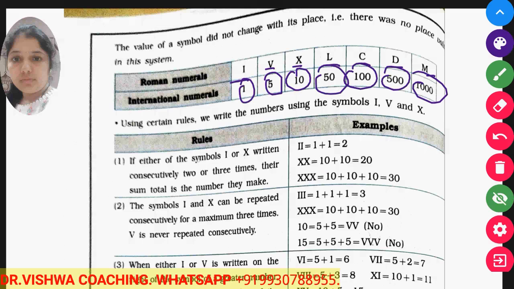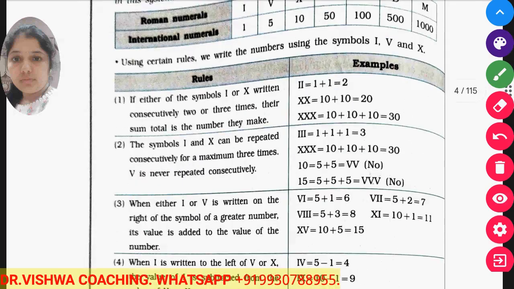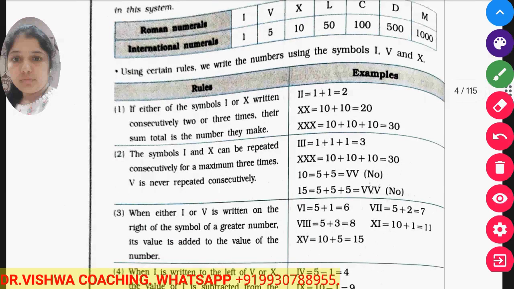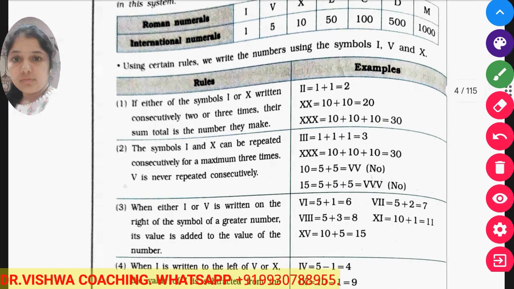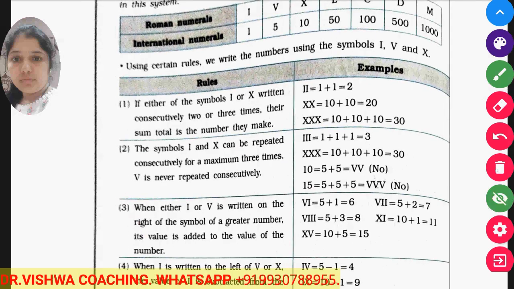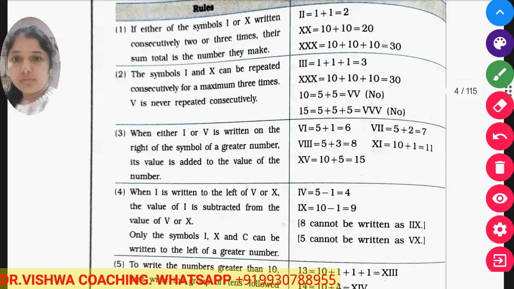We can repeat I and X, maximum 2 or 3 times, not more than that. V, L and D cannot be repeated. C can be repeated, but V, L and D cannot be repeated. The symbols I and X can be repeated consecutively a maximum of 3 times. V can never be repeated. Okay, and now if we write I on the right side of V or X, then we add. If we write it on the left side, then we have to subtract to get the number.